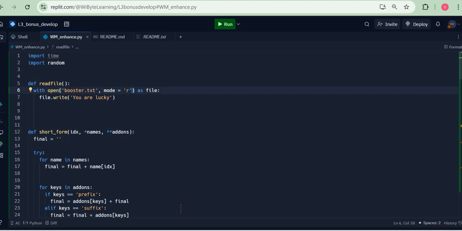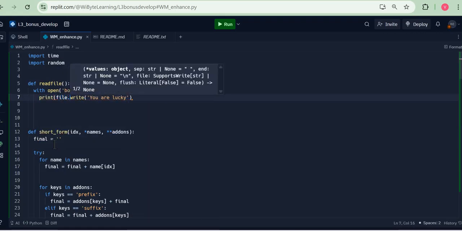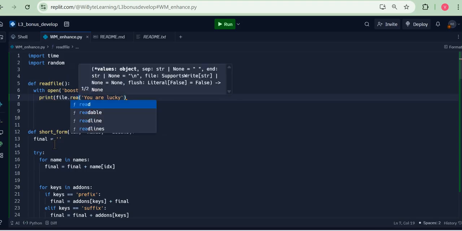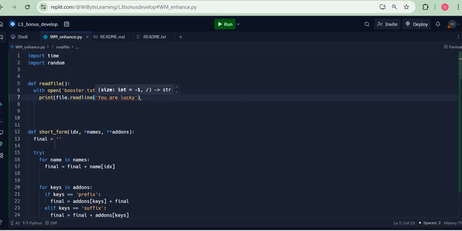So I'm saying, well, open this file for reading. And once you do this, since we read the file, I just go and say print file.readline, right? So it's going to read that one line that we have written, and it's going to print it on the screen. Let's just see this working and see what is the challenge that's coming up here.